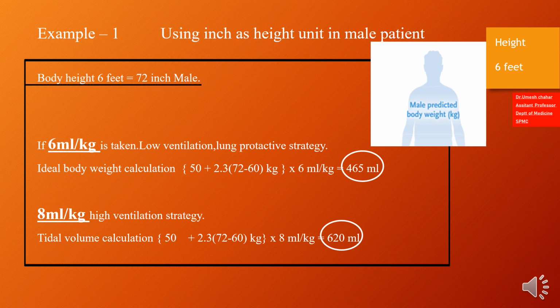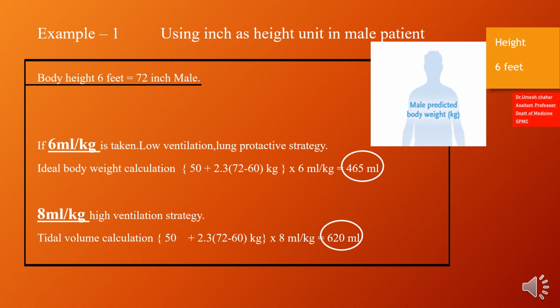Body height 6 feet equals 72 inches, male. If 6 ml/kg is taken, low ventilation, lung protective strategy. Ideal body weight calculation: 72 inches minus 60. The result is multiplied with 2.3 and a factor of 50 is added to obtain ideal body weight in kilograms. To obtain tidal volume, multiply by 6 ml/kg; 414 ml is the resultant tidal volume.